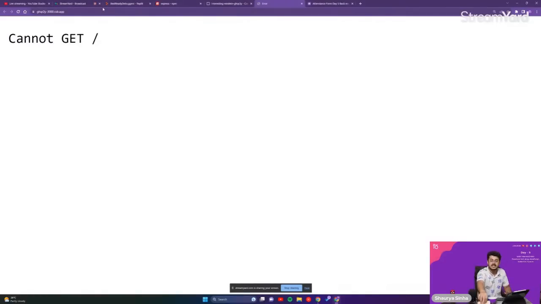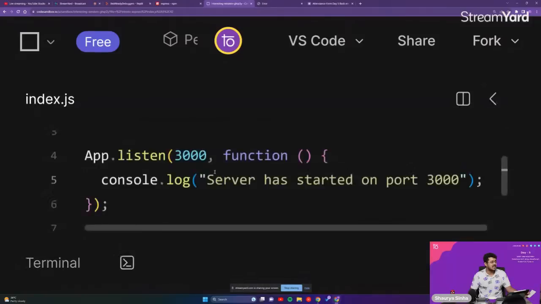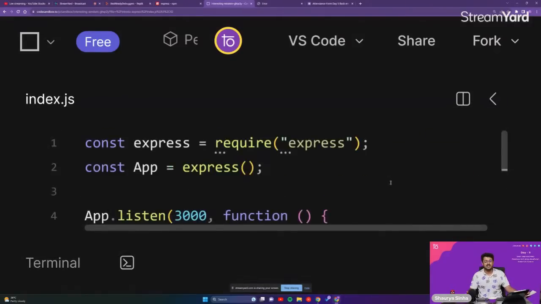We haven't implemented the code to handle a GET request up to this point of time, guys. Right now, whenever anybody goes on our website, he's trying to access the website itself. He's sending a GET request, asking to get the files associated with this particular website. But the backend code that we have created is currently not capable of handling a GET request. That is the issue that we are having. So we need to implement the code for handling the GET request.